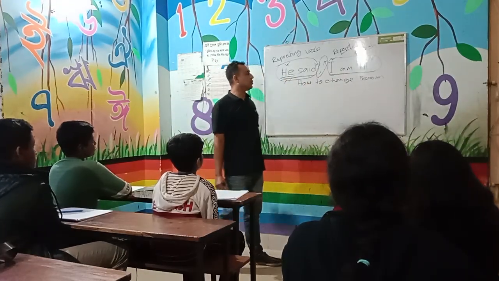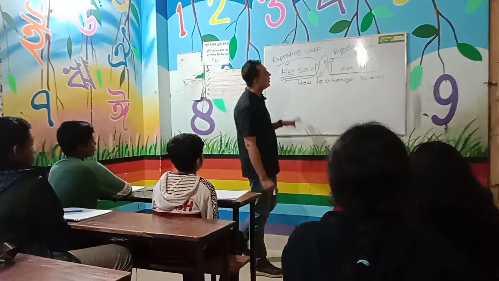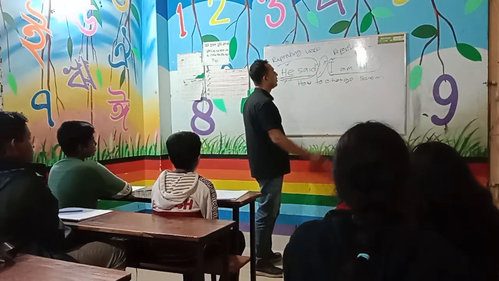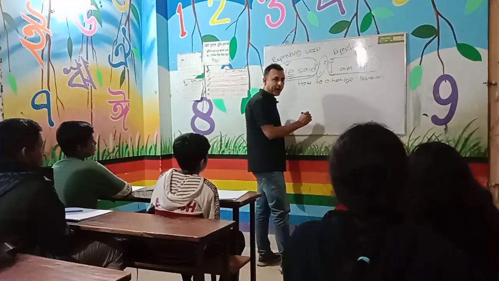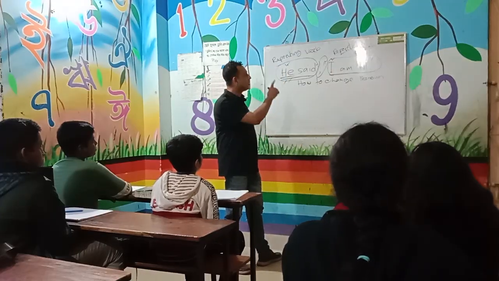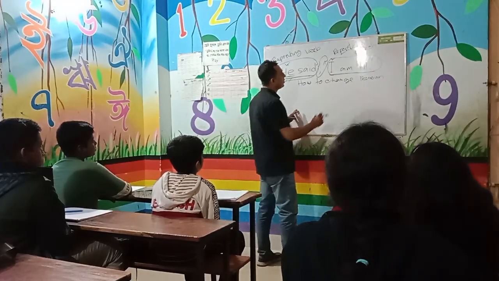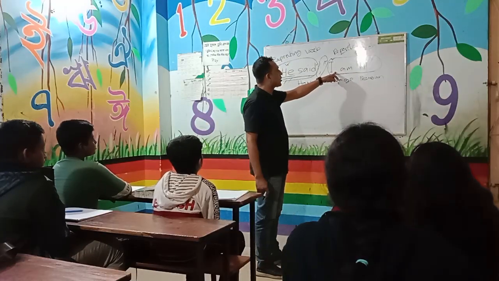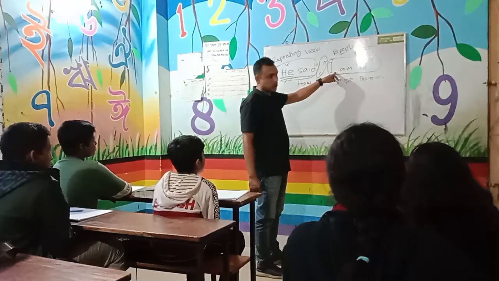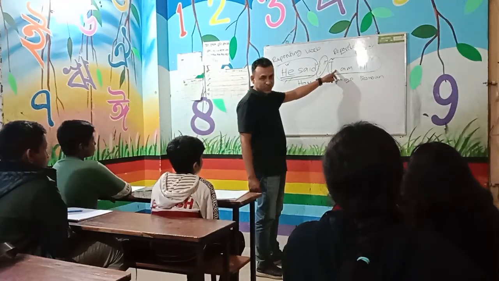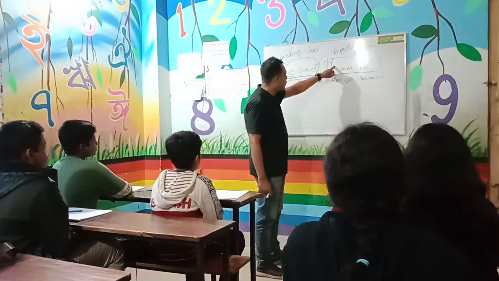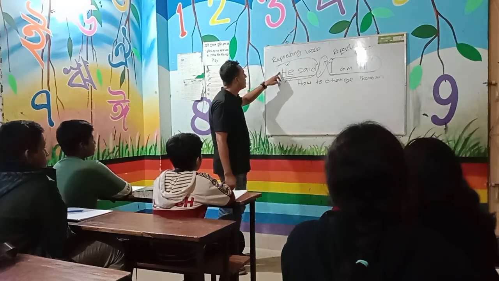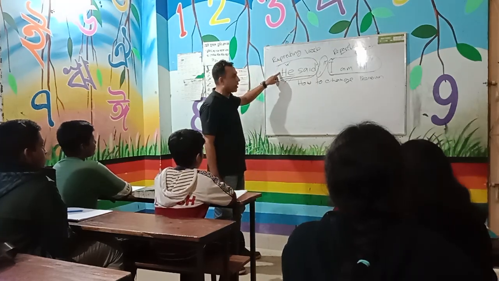If the subject of repeated speech is in the third person, then it will never change. So I am going to tell you again. Listen, how to change pronoun. It's very important for narration. If the subject of repeated speech is first person, it will change depending on the subject of the repeating verb.